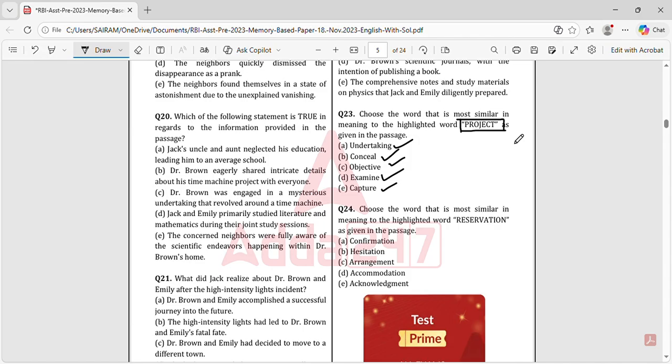You are supposed to go to the context, check where the project is in the context and for what sentence that word is being given, see the complete statement where the project is there and what it means. Like that you have to find out and mark the answers here.